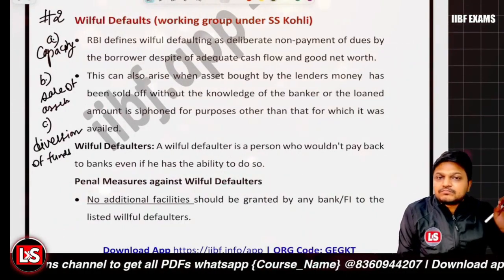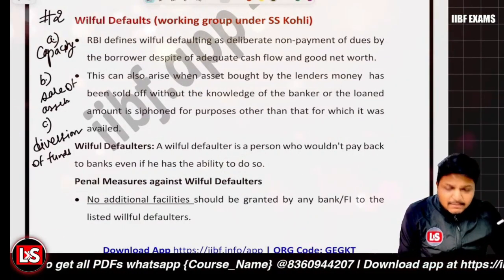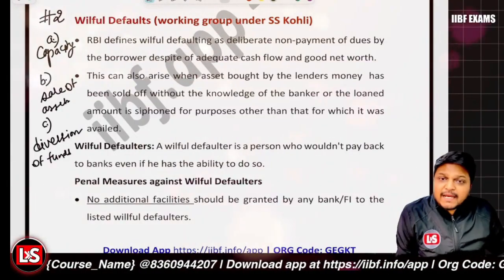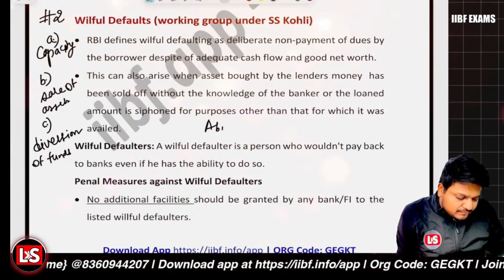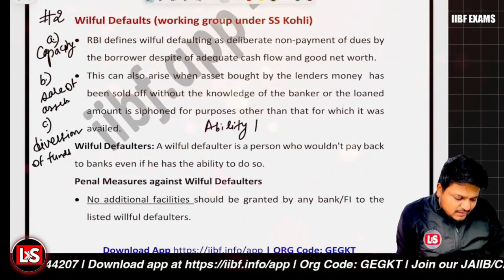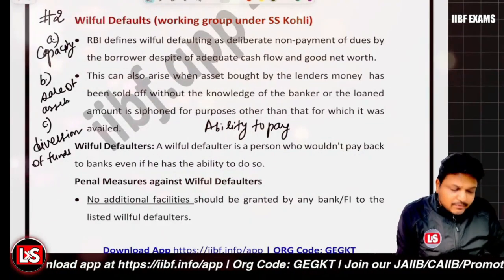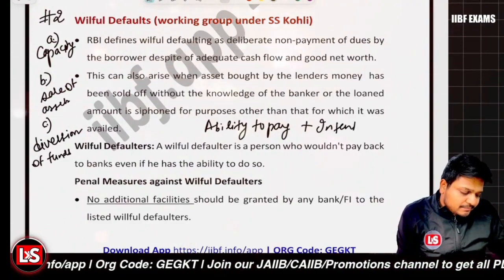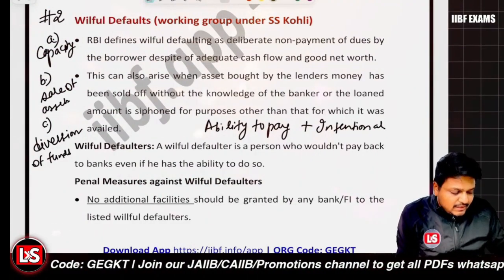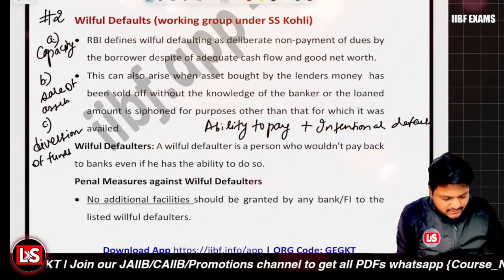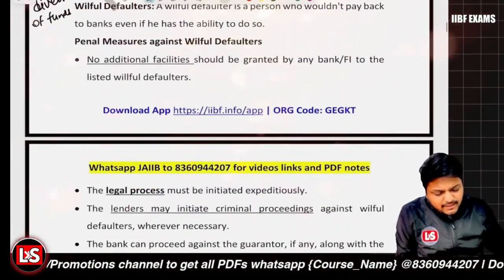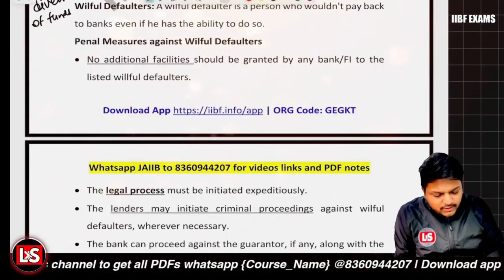Clear with it? So what is the simple definition of a willful defaulter? That you have the ability to pay, right? But the intentional default is there. That is it. And what penal measures will be taken against such defaulters?